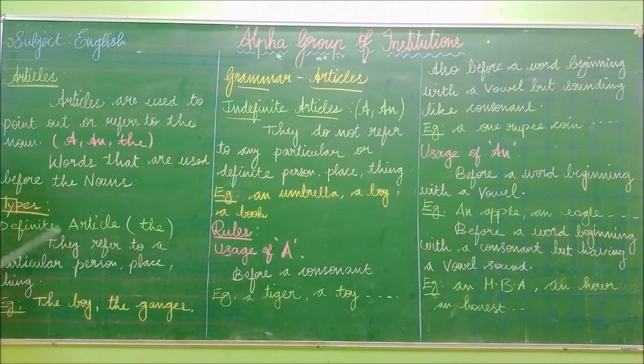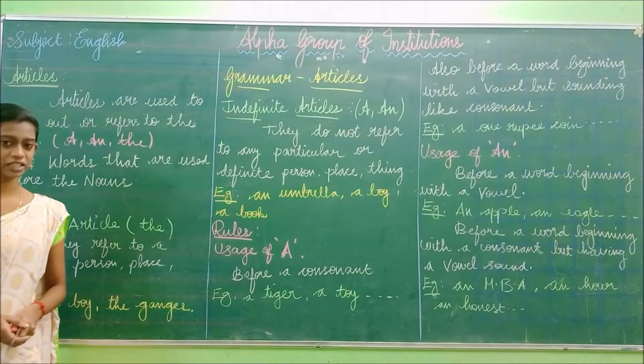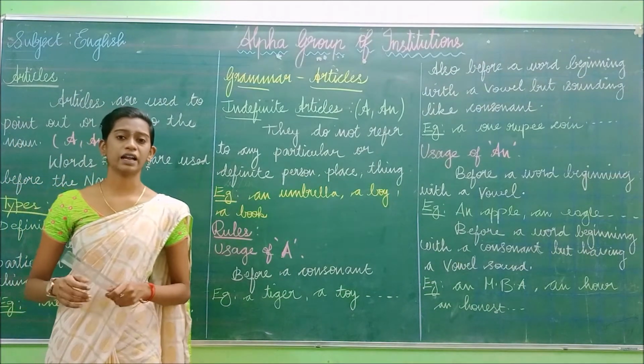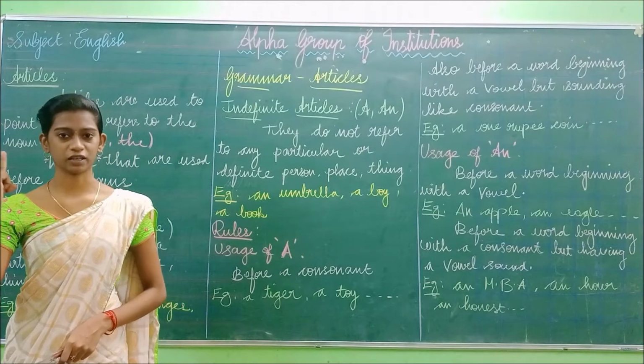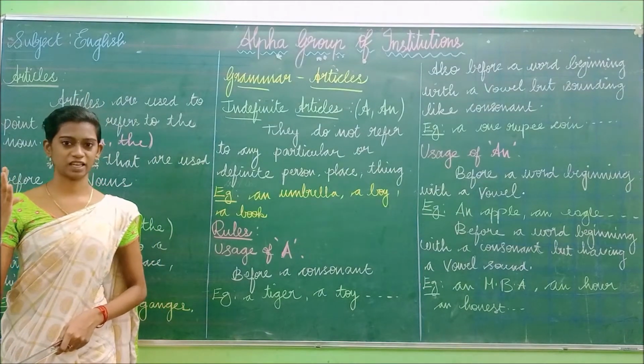So for that we will use the article the. For the definite article we use the word the. Example: the boy, the gadgets. The boy refers to the particular name of a person, and the gadgets refers to a particular thing. So the examples are the boy, the gadgets. Have you understood what is meant by definite articles? We refer to the as the definite article. It represents the particular name of the person, place, thing. Have you understood?